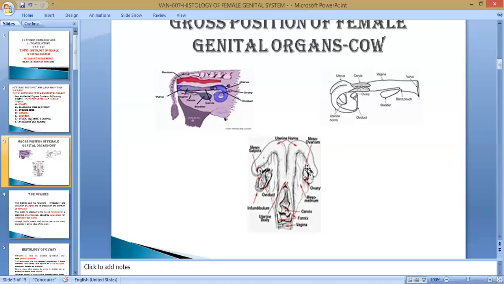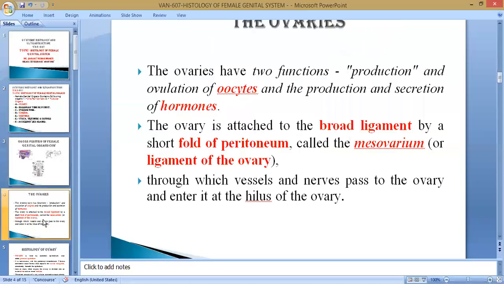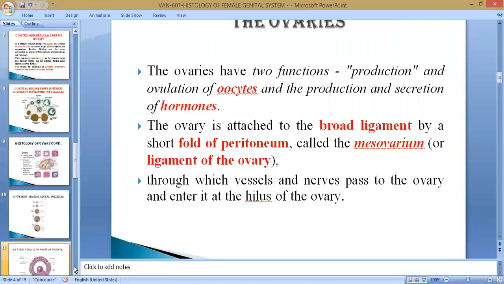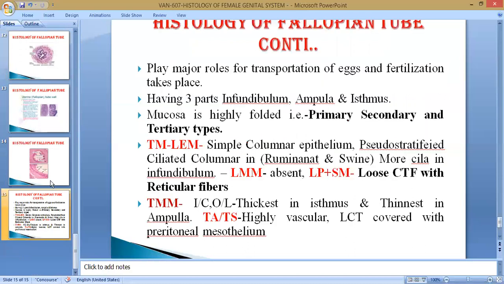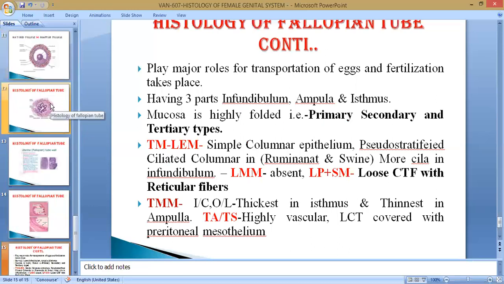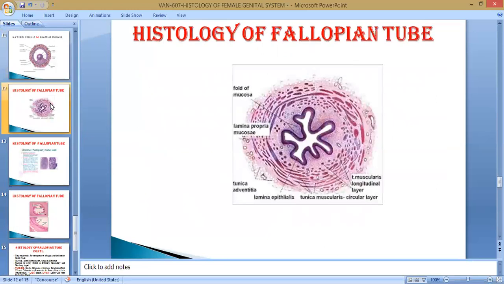So the cortical region and medullary region of the ovary are completed, and the next structure, in the form of a tubular part, is known as the fallopian tube. This fallopian tube contains mainly three parts: first is infundibulum, ampulla, then isthmus. We already know the structure of tubular organs.